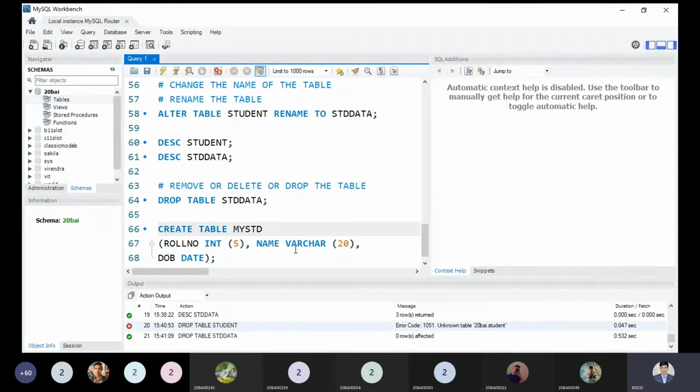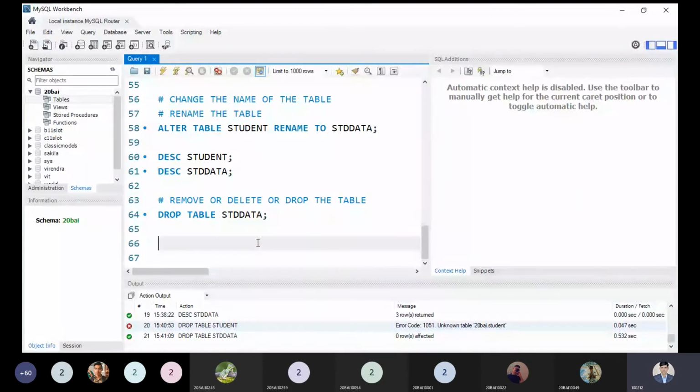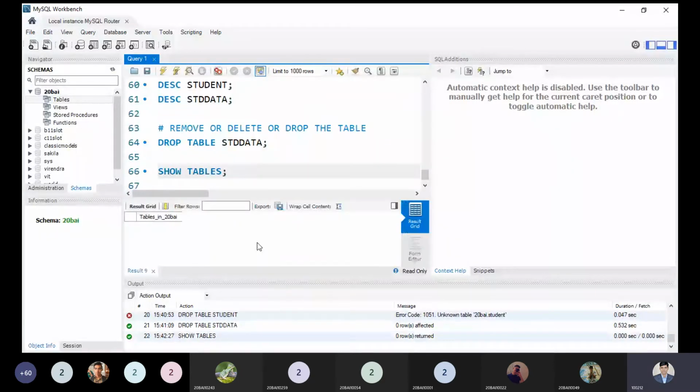But before that, let me show you one more proof. After removing the STD data, if I need to check how many tables we have, show tables. You can see there is no table available over here, because we don't have any table in our database.